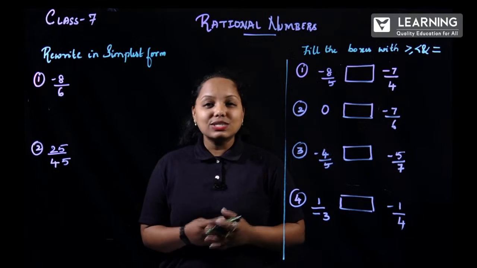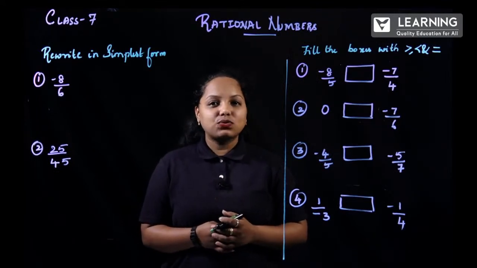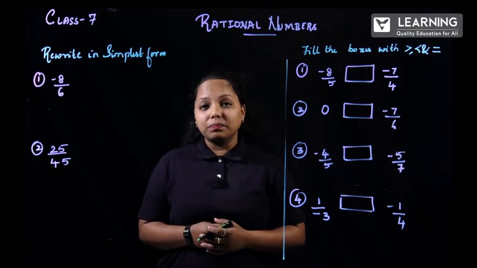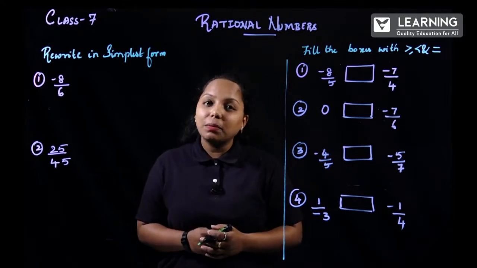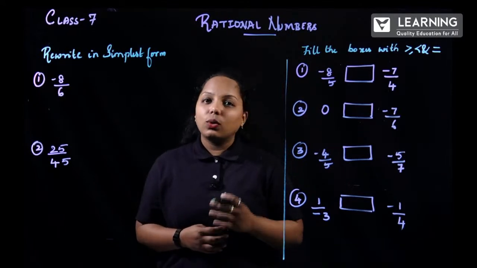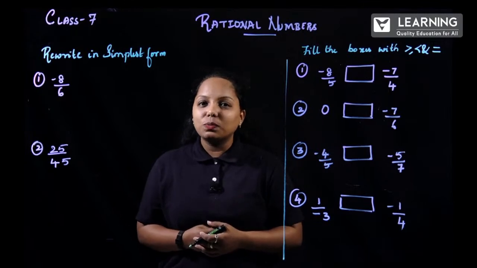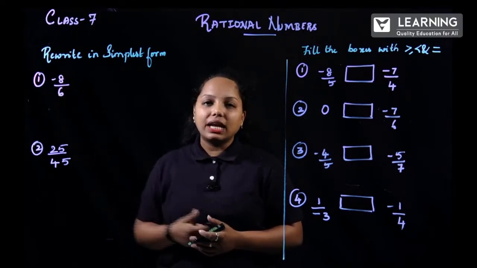Now the last concept of this session, that is rewrite in simplest form. So reducible form and simplest form both mean the same. Now why am I taking this again? Because it is one of the important ones. So now minus 8 by 6, first you have to check whether it is a rational number. Yes, it is in the form P by Q, and one of them is obviously an integer, that is a negative integer. So now minus 8 by 6.